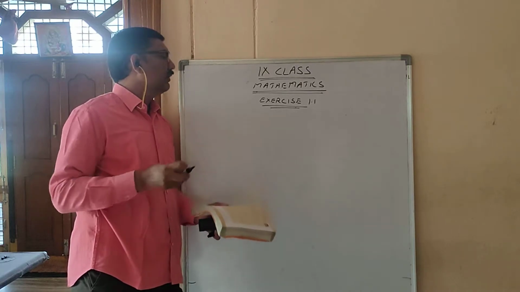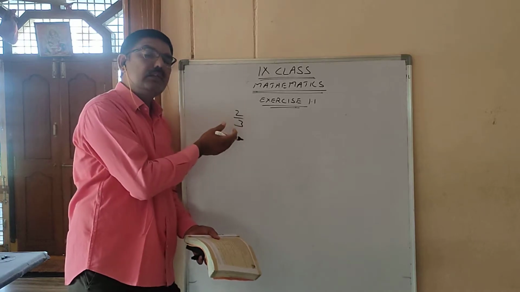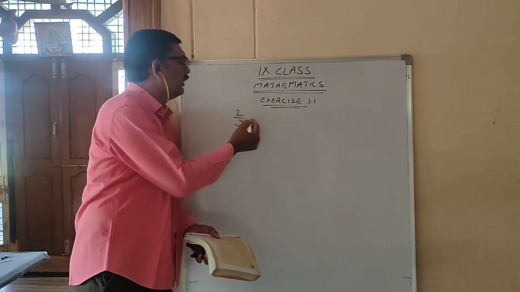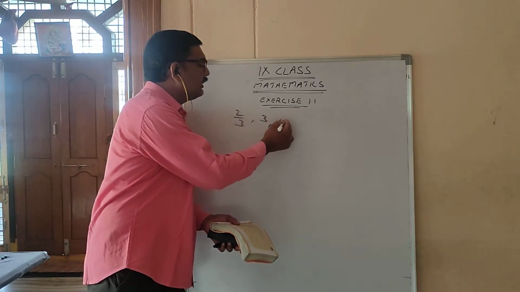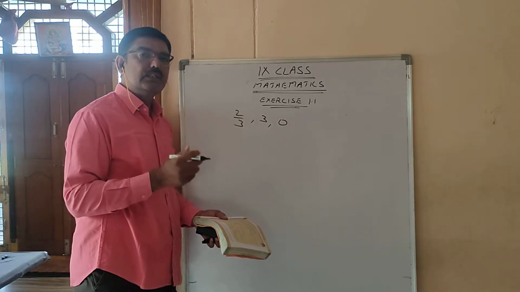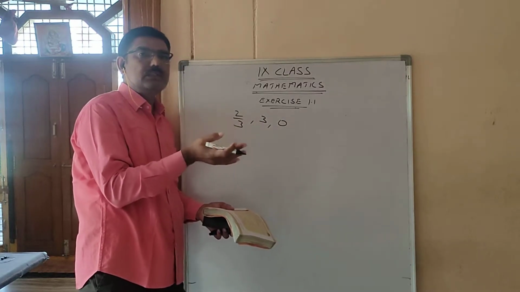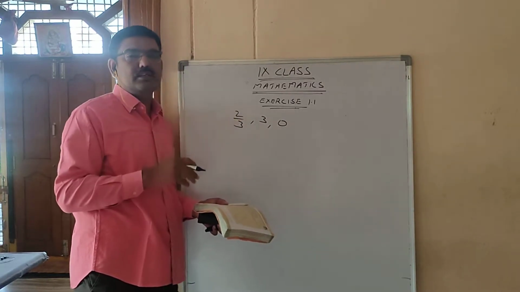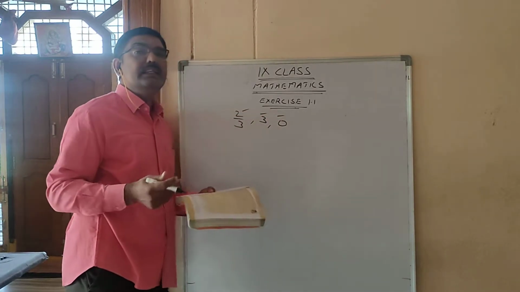So 2 by 3 is a rational number. Like that you can write your own. So 3 is also a rational number. 0 is also a rational number. Because I said that all natural numbers are rational numbers, all whole numbers are rational numbers, all integers are rational numbers. So you can write any 3.